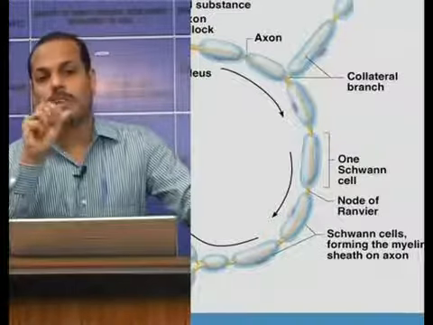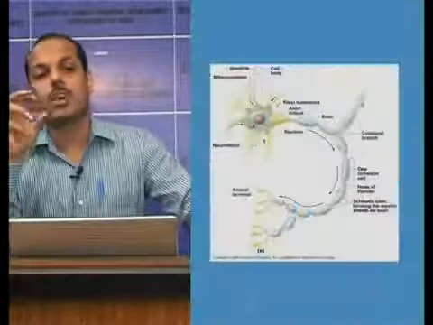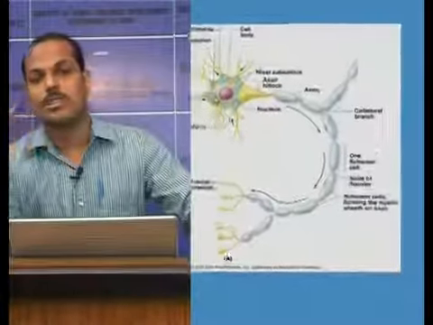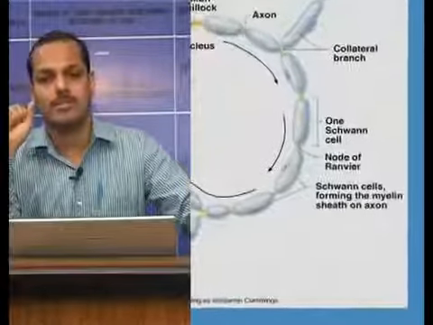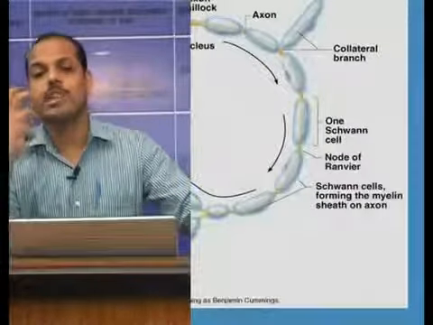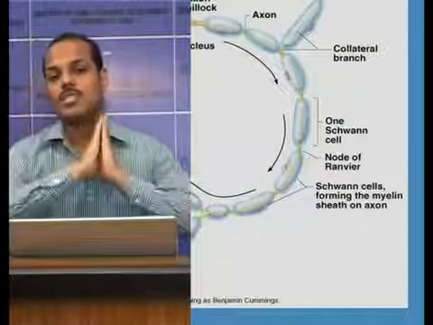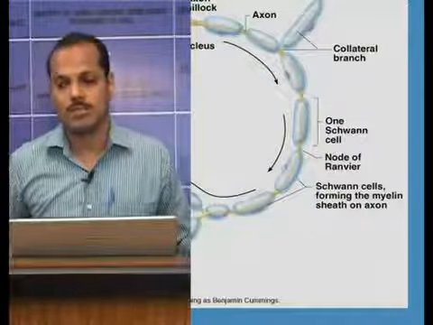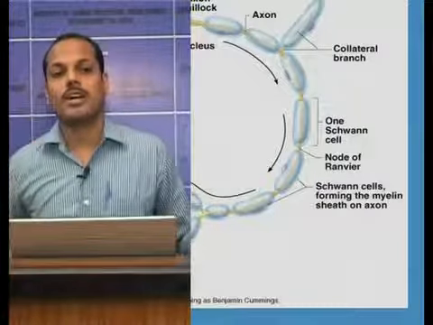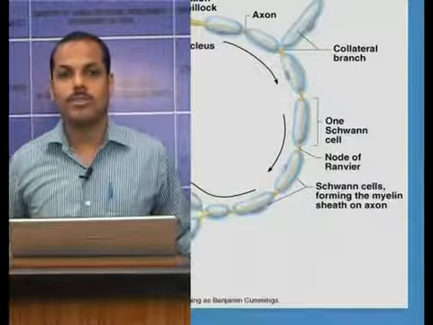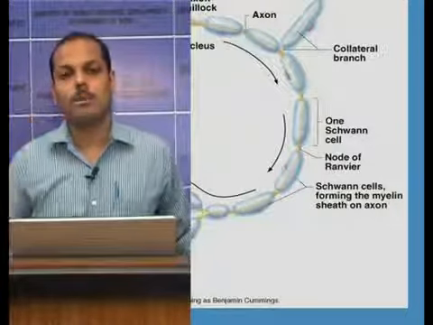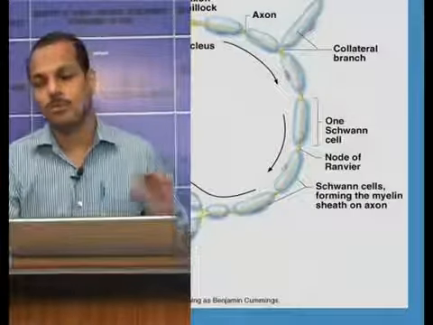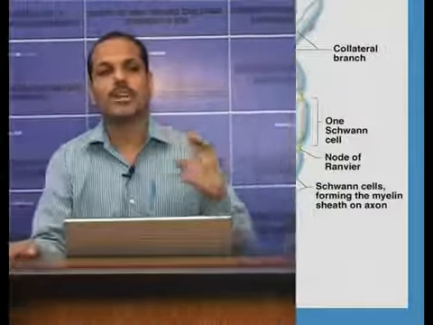Now, in the peripheral nervous system, the myelin sheath is formed by Schwann cells, whereas in the central nervous system, the myelin sheath is formed by oligodendrocytes. The main importance of the myelin sheath is that it makes the action potential very fast, so that the impulses will be passed very fast. So, the importance of the myelin sheath is fast propagation of the action potential.